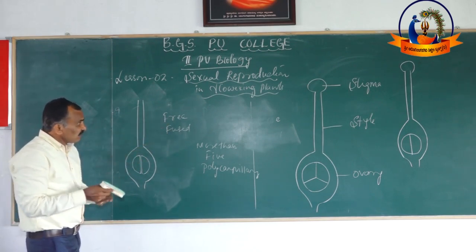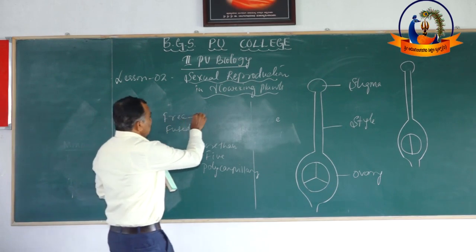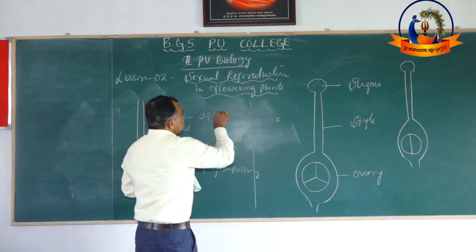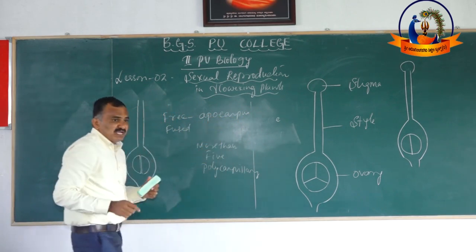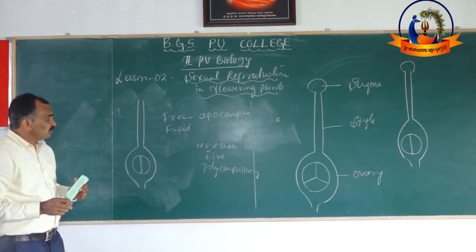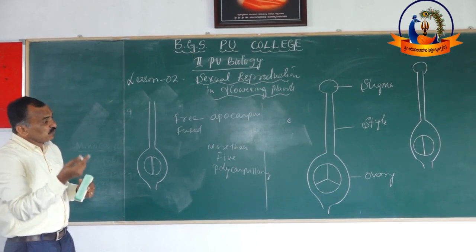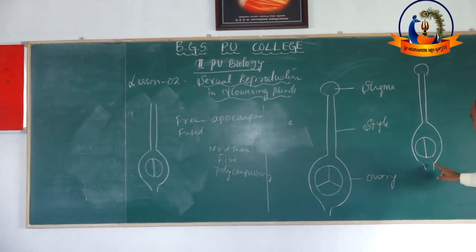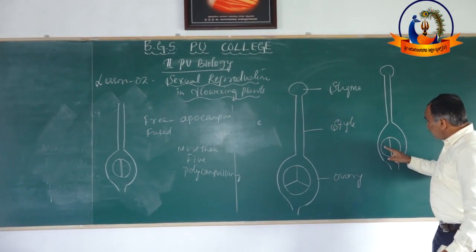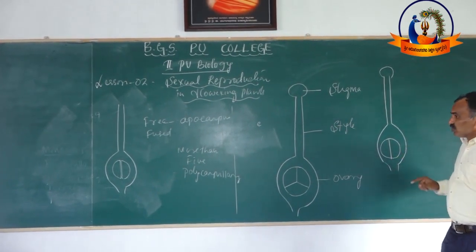If the carpels are free, such a condition is called apocarpous. Apo means free. If carpels are fused, see this, this is the fused carpel. How many carpels are there? There are 2 carpels, and both are fused.